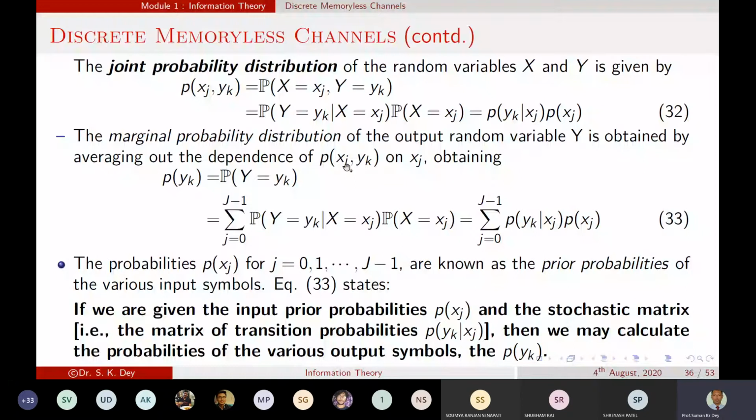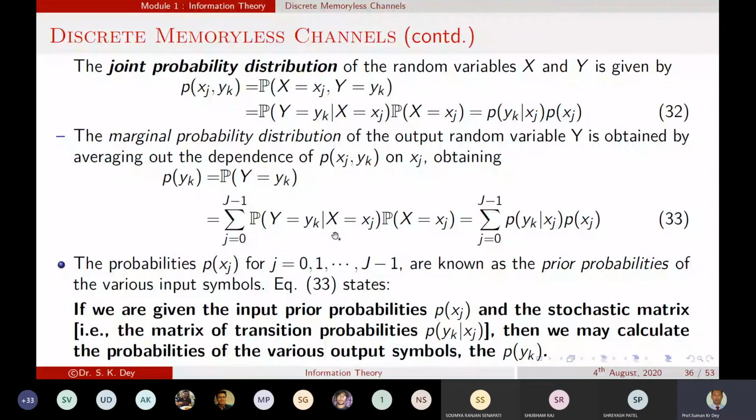So we can write P of yk equal to P of y equal to yk, and that is equal to the summation over j of P of y equal to yk given x equal to xj into P of x equal to xj, this term.